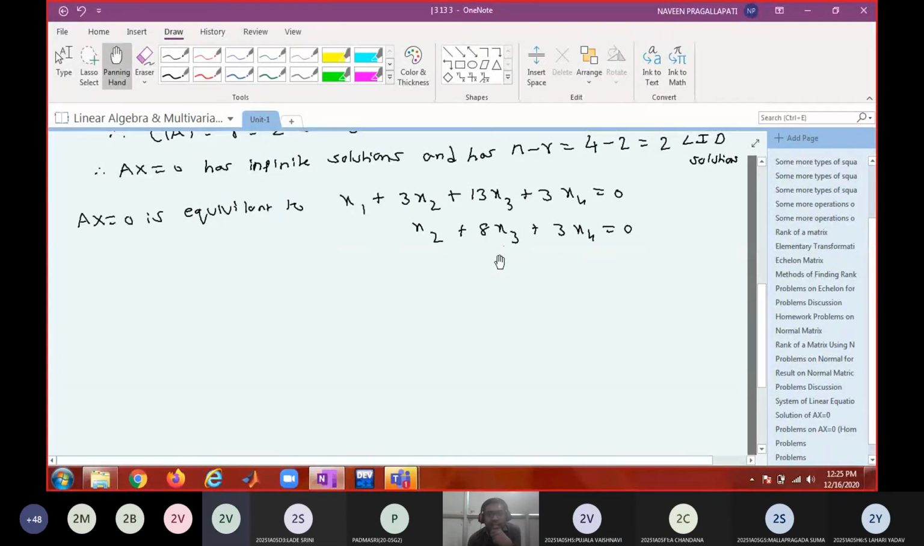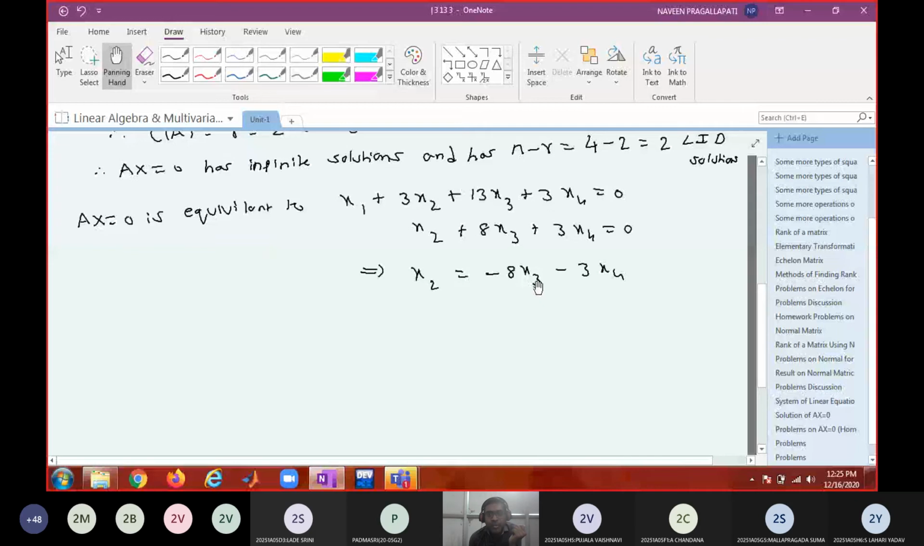In this equation, how many free variables are there? Can I write x2 as minus 8x3 minus 3x4? Which one is depending? x2 is depending on x3 and x4. x3 and x4 are free. You can express any variable in terms of the other variables. If you express x2 in terms of x3, x4, that will be better, so that you will not get any fractions. Therefore, what are the arbitrary constants?